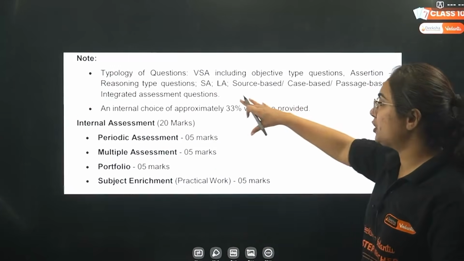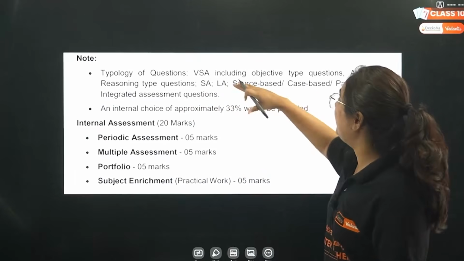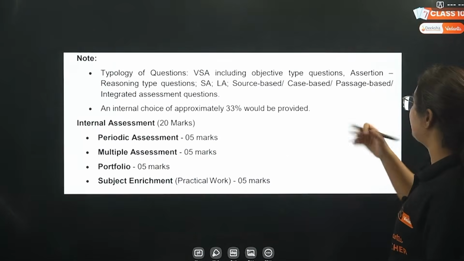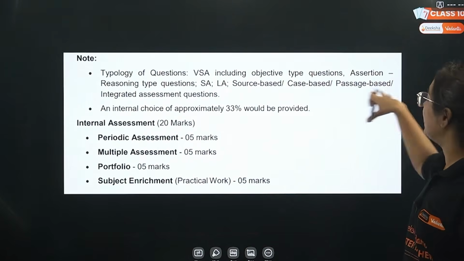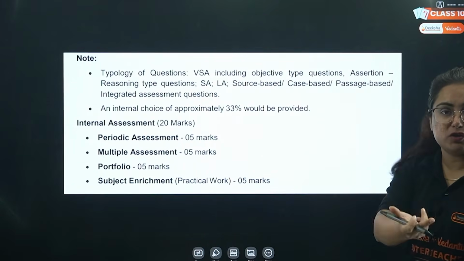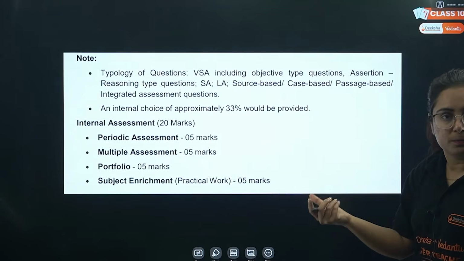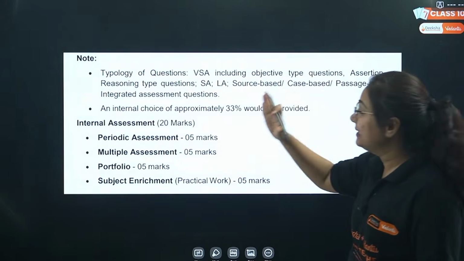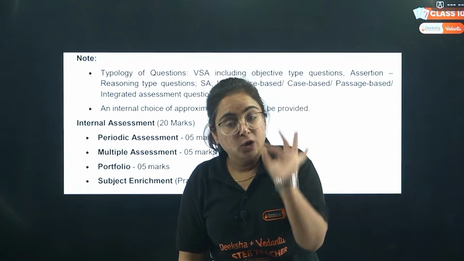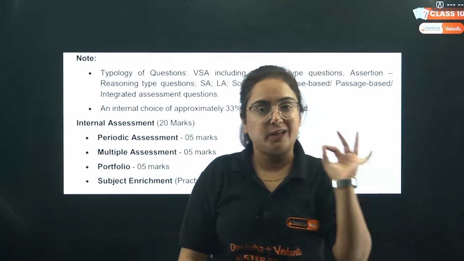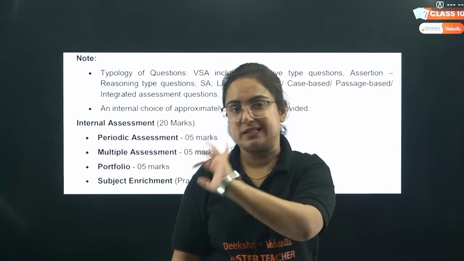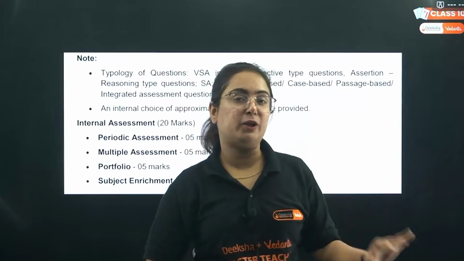Next is beta, the typology of questions that is asked in science includes very short answer, including objective type questions. There is one more, objective type questions. Beta, these objective type questions also contain assertion reasoning. Then we have short answers, we have long answers, source based question, which you call as case based question or passage based too. Right, the internal choice of approximately 33% will be provided to you. Beta, no external choices are provided to you. That means there are 40 questions, you need to write only 36. No such external choices provided to you in the question paper.